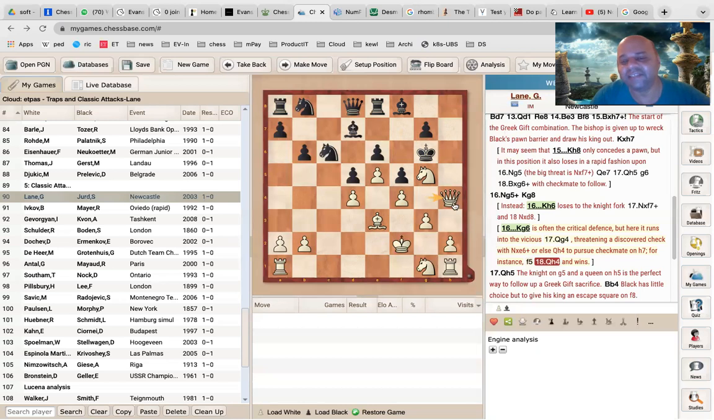And why white wins is that white is threatening queen to h7. But if the bishop was not on f8, then what would have happened? This rook would have come to h8 with the support of the queen, and then you cannot win this, right? So keeping the bishop inside is bad.